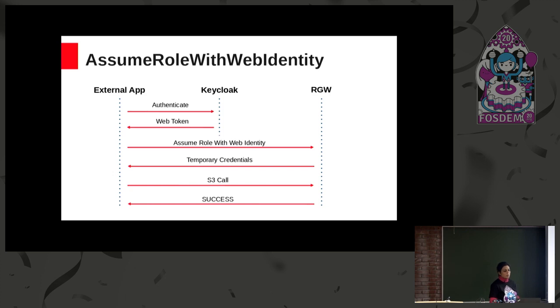And in this case, when we are invoking Assume Role with Web Identity, we do not need any kind of permanent credentials. We simply have to use the web token returned by Keycloak, and we can get back credentials to make S3 calls further.